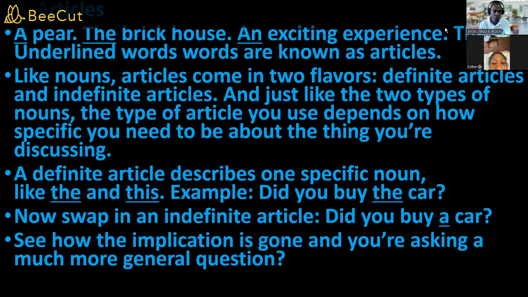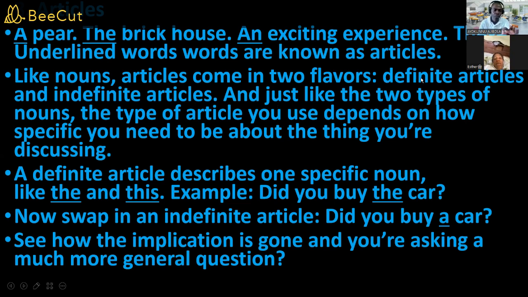They are called articles. Like nouns, articles come in two flavors: definite articles and indefinite articles. Like I said, like nouns. When talking about nouns, they come in different kinds, so we're going to look at it in the next lesson by the grace of God. Talking about proper nouns, common nouns, abstract nouns, concrete nouns, countable or uncountable nouns. But like nouns, the articles come with different flavors, which is the definite and the indefinite.